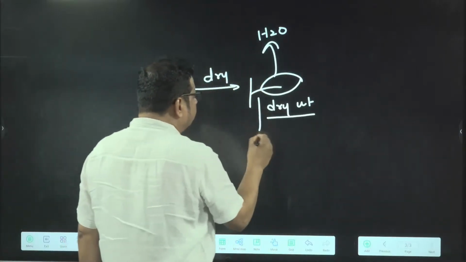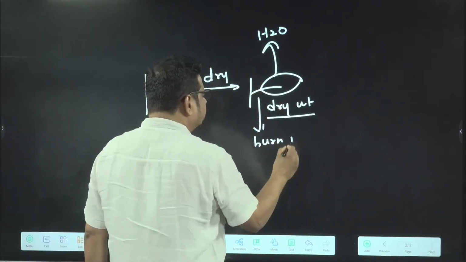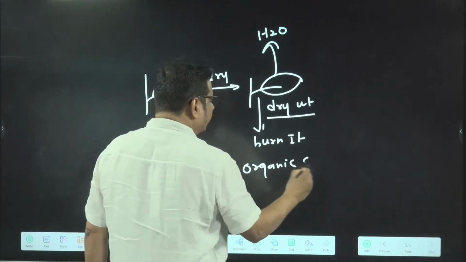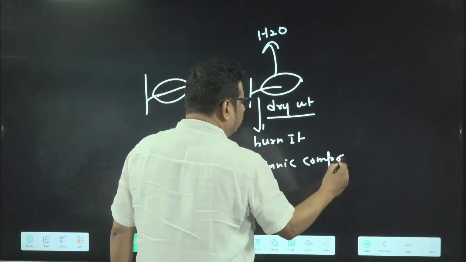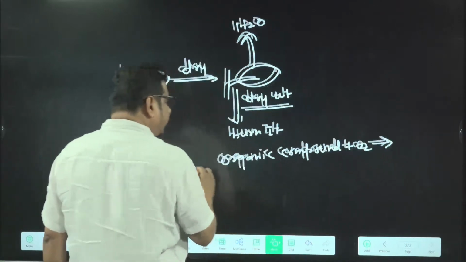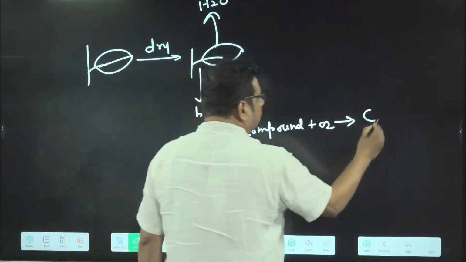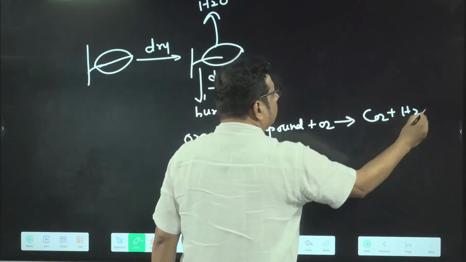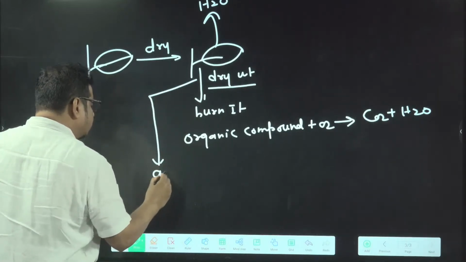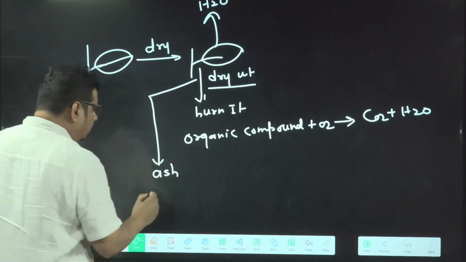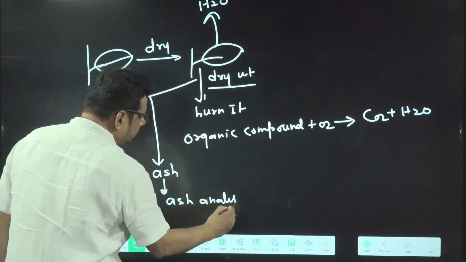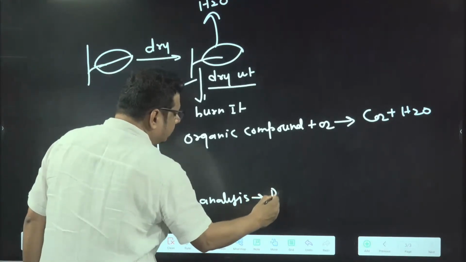Then what are we doing? Burning this leaf. After burning, what happened? The organic compounds go through oxidation, and after oxidation they are converted into CO2 and H2O, carbon dioxide and water vapor. And the inorganic material is present in the ash. After burning you got the ash, na? If you go for ash analysis, you get different inorganic substances.